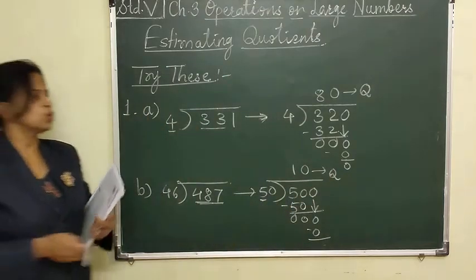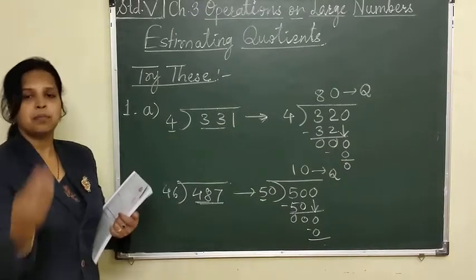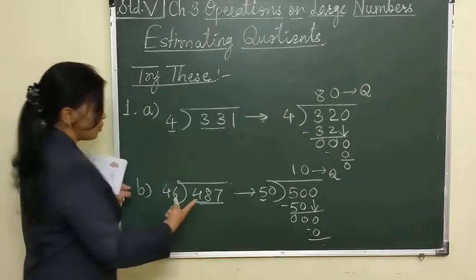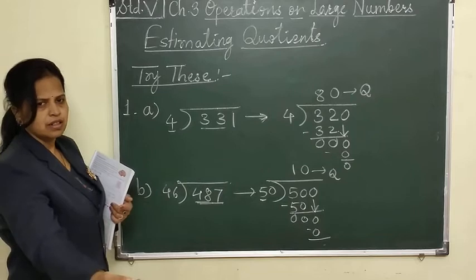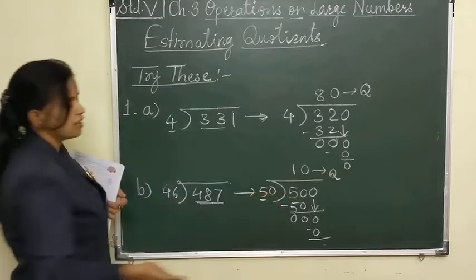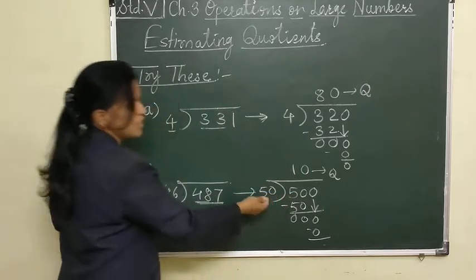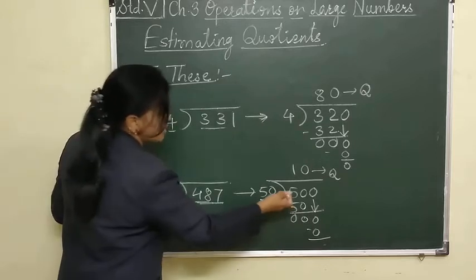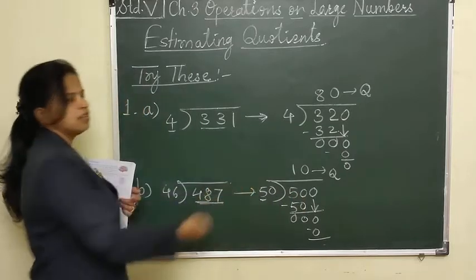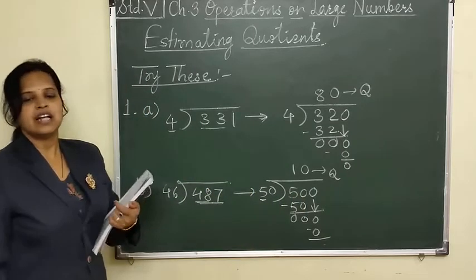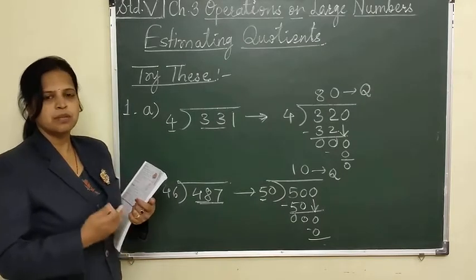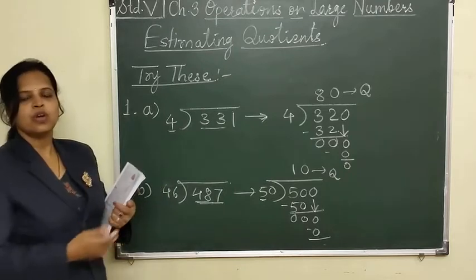Do you understand? We have to round off both the numbers to compatible numbers where the division will be easy, and then we have to estimate it. Means both the numbers will be rounded off to the nearest values. 46 is rounded off to 50. And I should take the dividend in such a way that it gets divided by this divisor. So I will round off the number in such a way that it will be divided by the number which is outside, that is the divisor. I think you have understood the method to be followed. These examples also you have to write in the notebook.